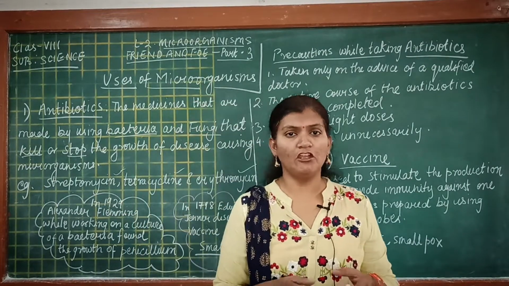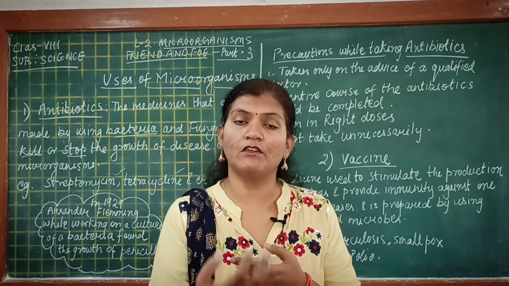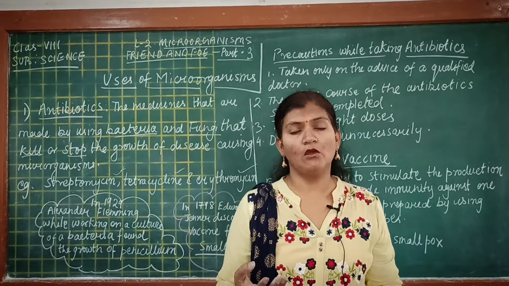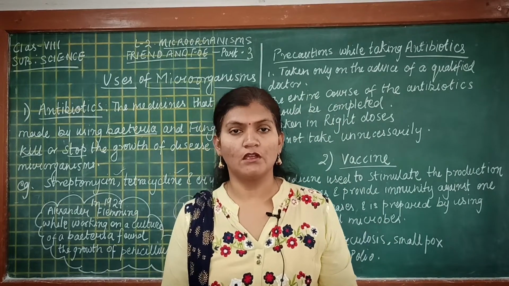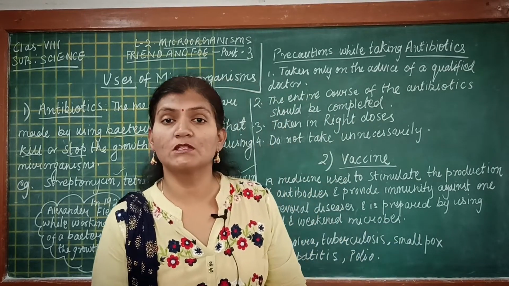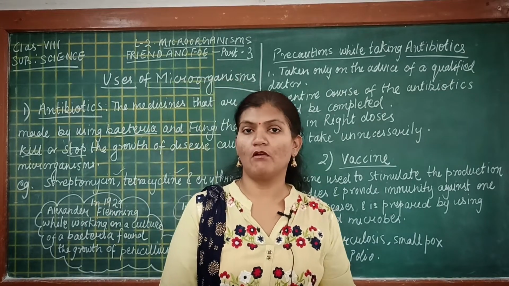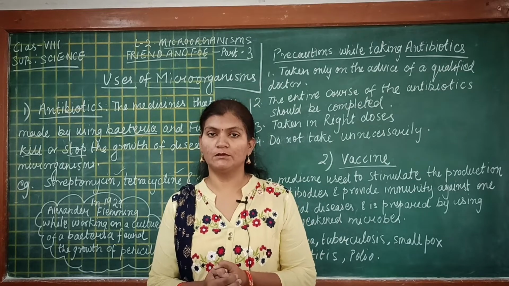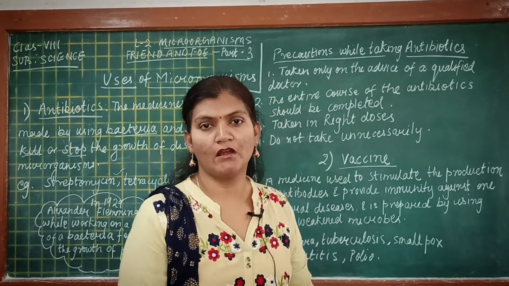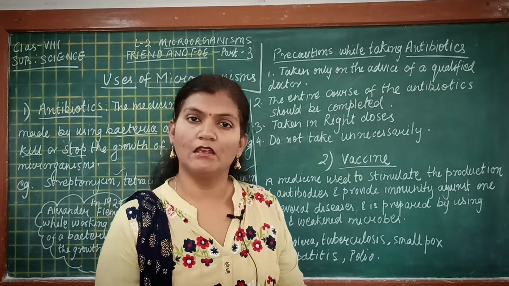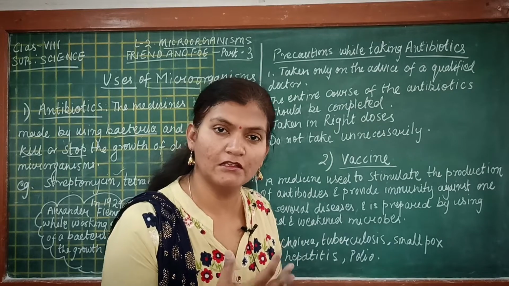If we mix antibiotics in the feed we give to livestock, they help in curing the diseases of the livestock. They are also mixed with the feed given to poultry to check the growth of microorganisms in birds. So antibiotics can prevent the growth of microorganisms in animals, in human beings, and in birds.